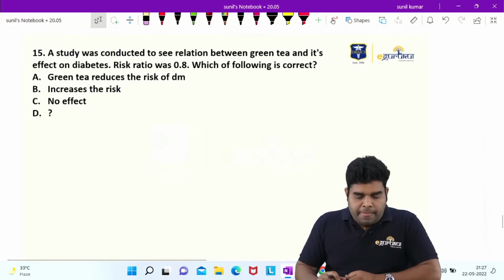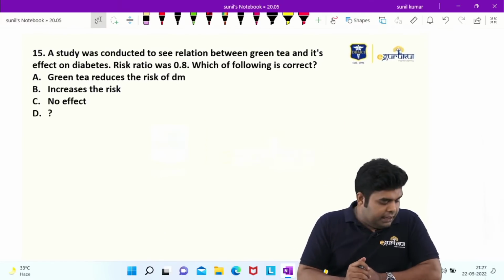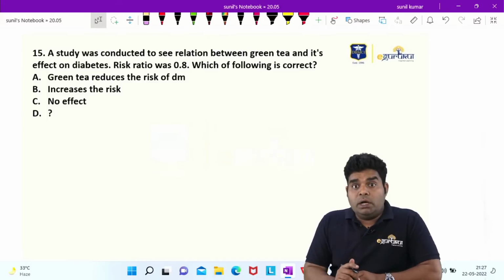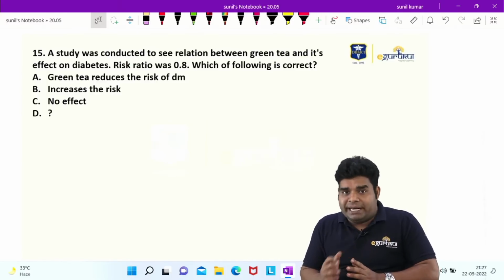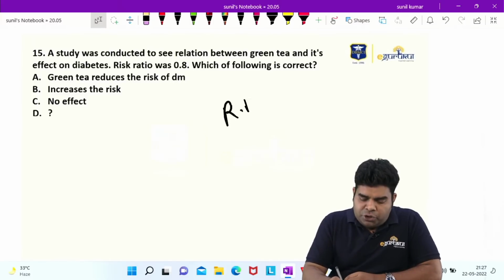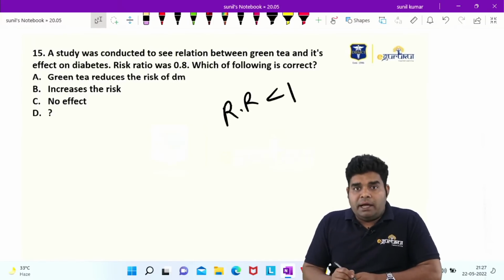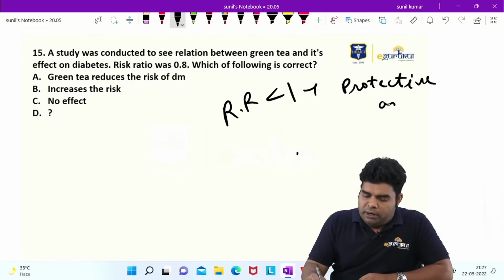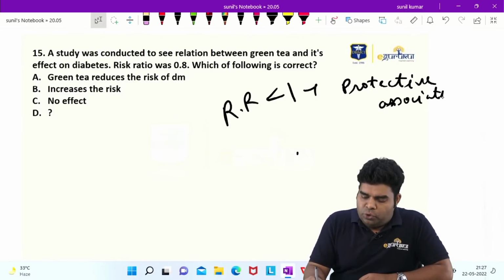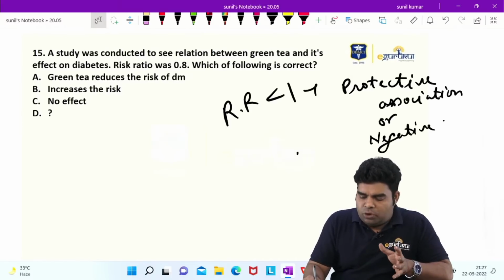The next question is that a study was conducted to see the relationship between green tea and its effect on diabetes. The risk ratio was 0.8. So 0.8 means the risk ratio is less than 1. Less than 1 means it is talking about protective association, which is also known as negative association. The sign is not negative, but it is called negative association.